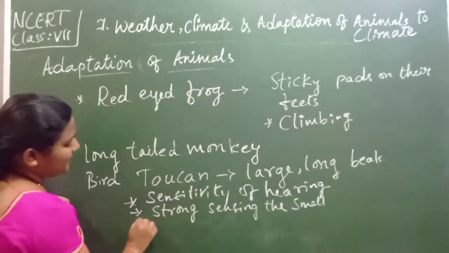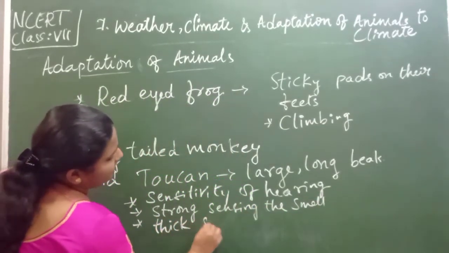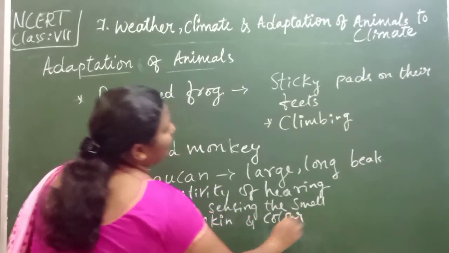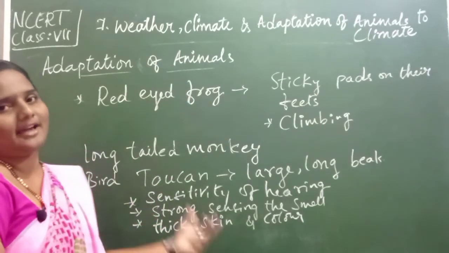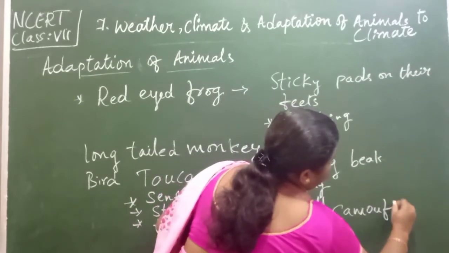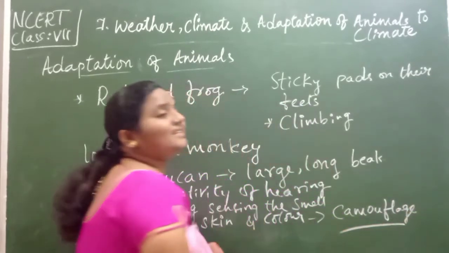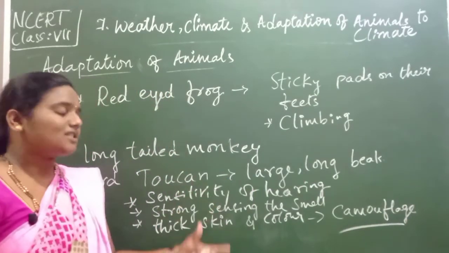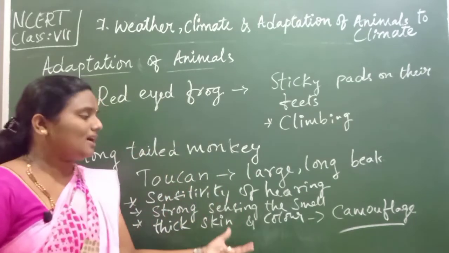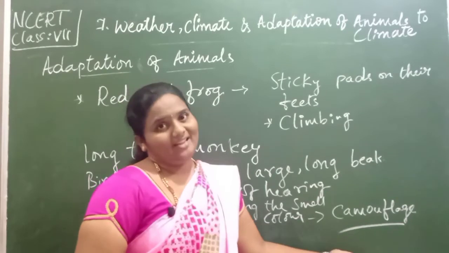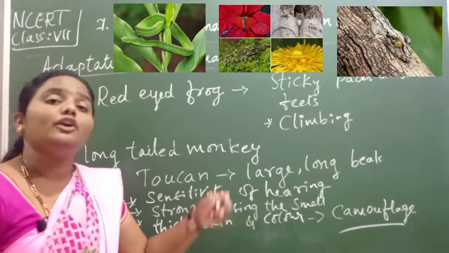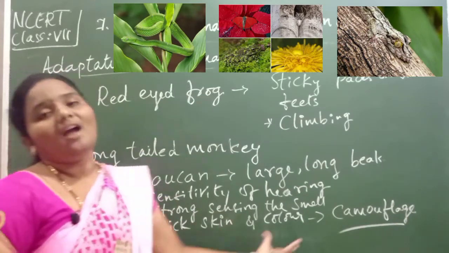And they possess thick skin, children. Their body is covered with thick skin. And also the skin color is blended with the background, and that property we call a camouflage, children. You know, children, camouflage means the birds' or animals' body color will be the same as the nature, means the background color will be there upon their body. So why do certain animals possess this camouflage property? In order to protect themselves from enemies, isn't it?